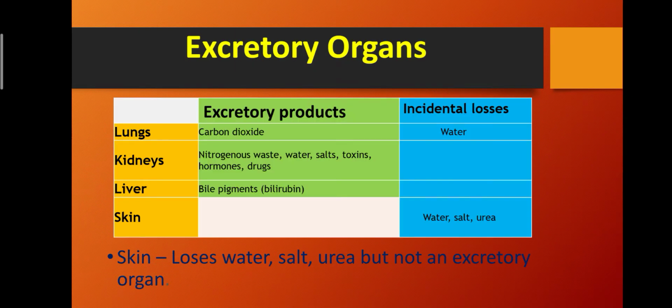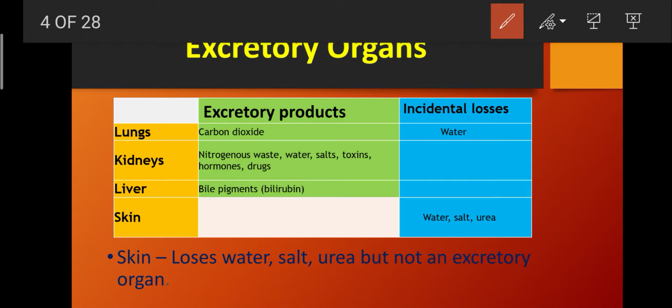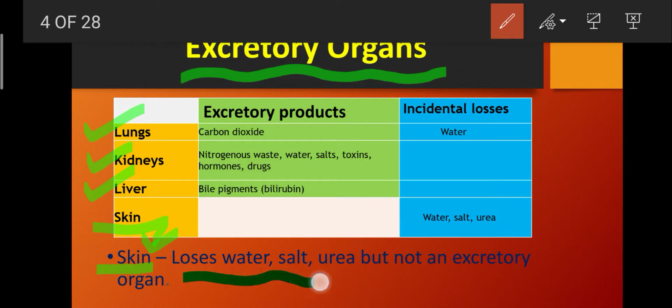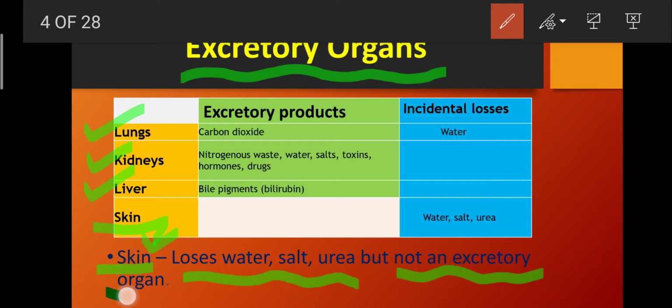What are the main excretory organs in the body of humans? The excretory organs include the lungs, kidneys, and liver. Skin is an organ that loses water, salts and urea, but it is not included in the excretory organs.